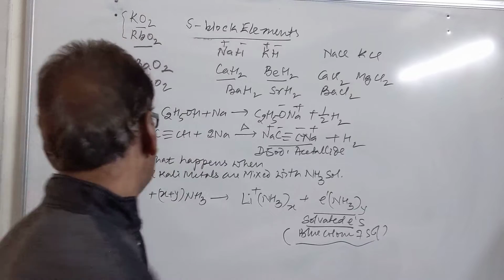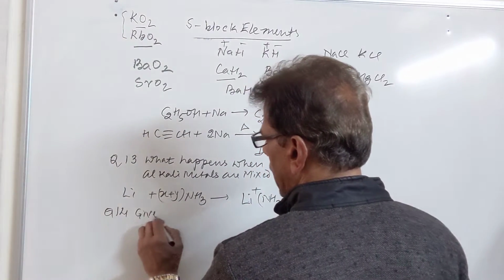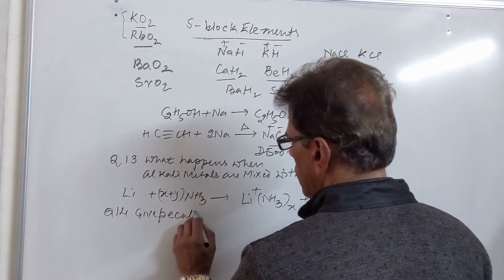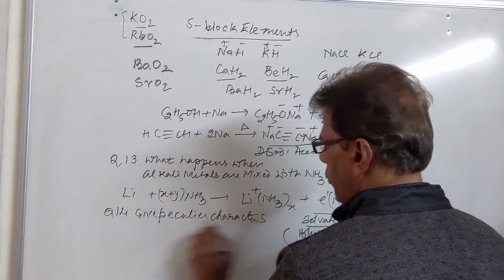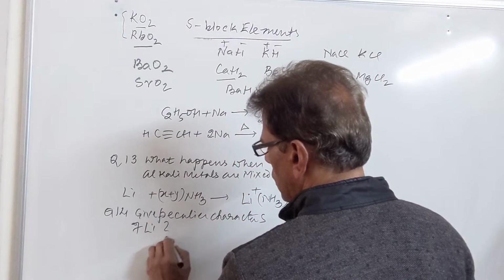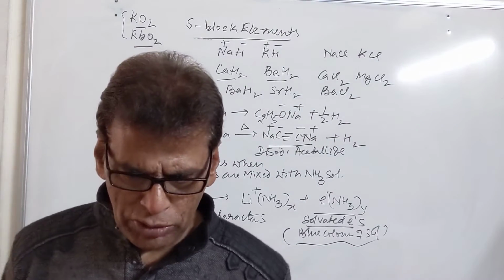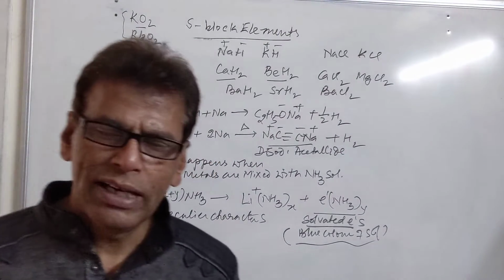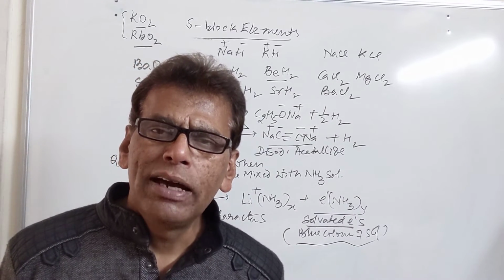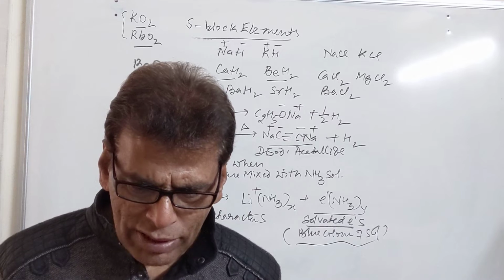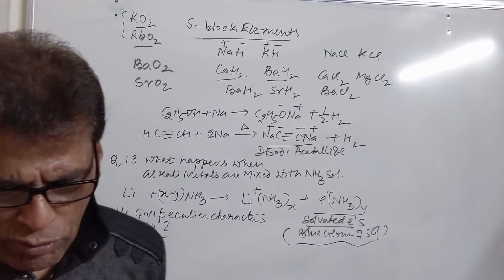Then we have the next question, number 14: give peculiar characters of lithium. As we know, the first member of every family has some peculiar characters. For example, it has small size, high ionization energy, and high melting and boiling point due to covalent network among its atoms. It has strong metallic bonding and absence of vacant d orbitals.